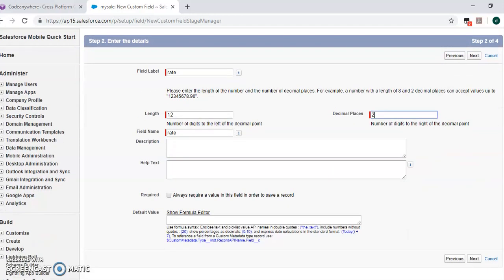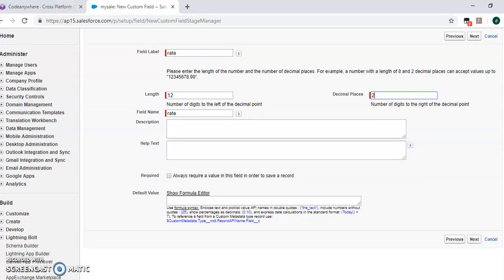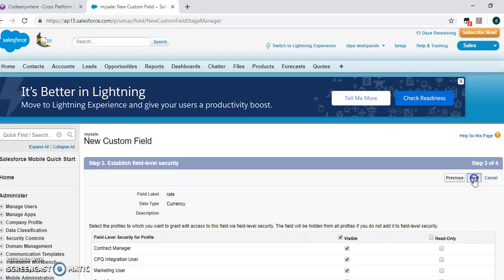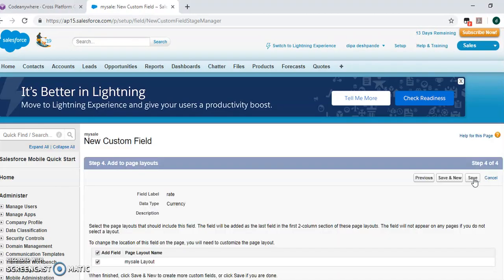Show formula. Default value $10. Next. Next. Save and New.